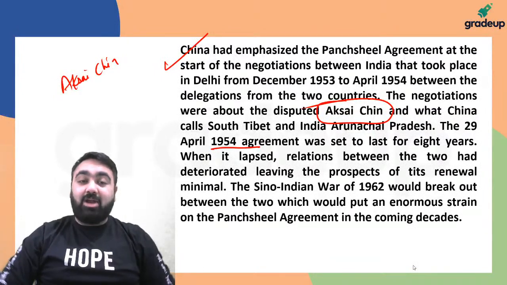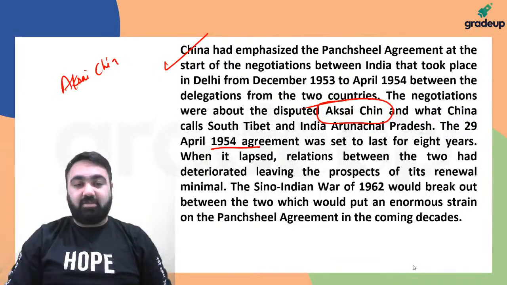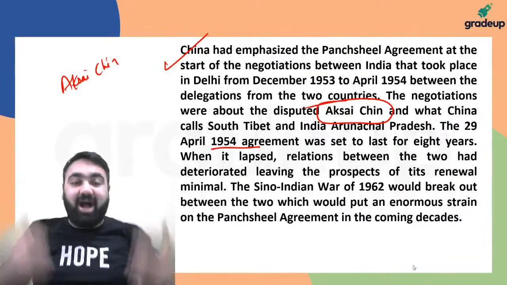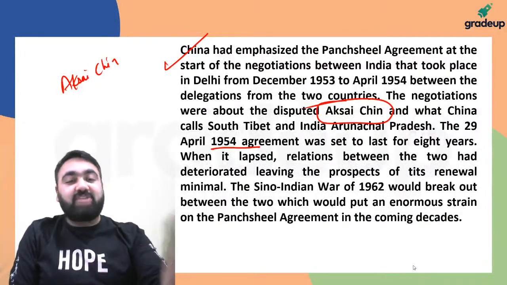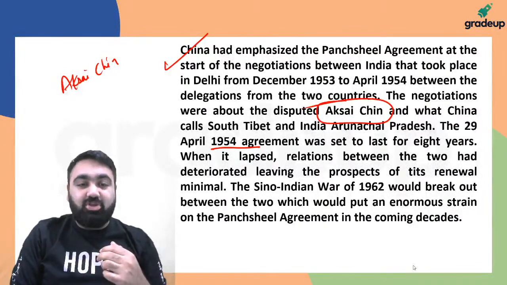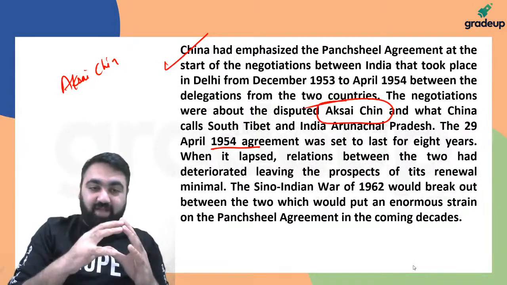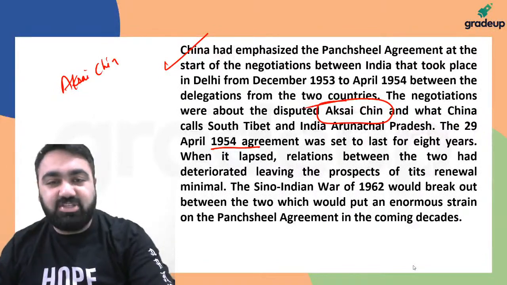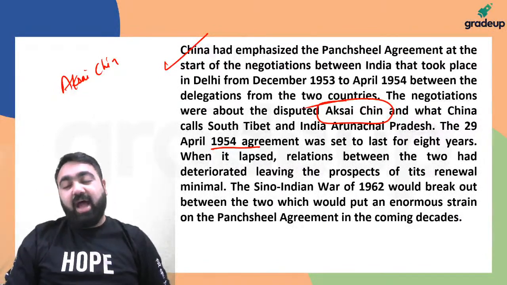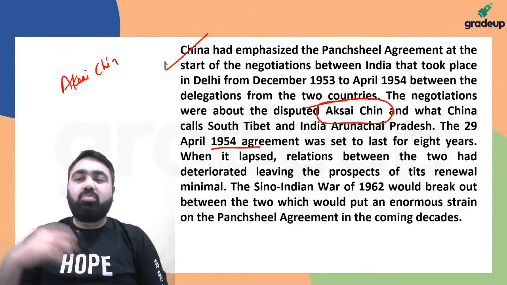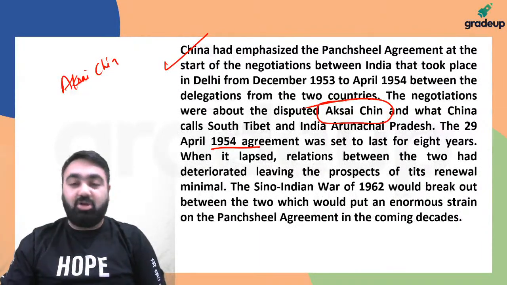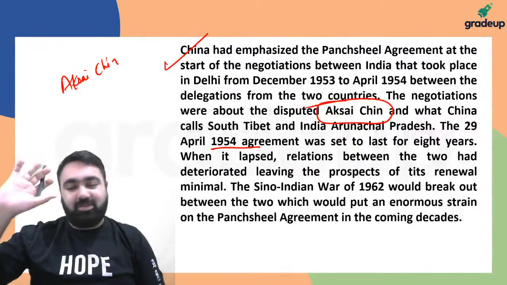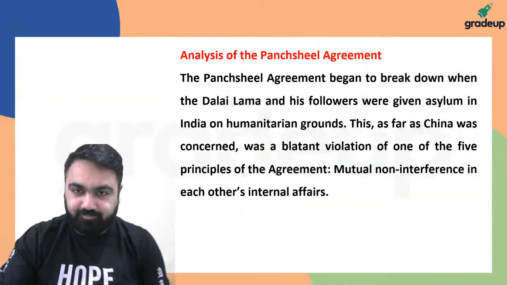Now do you know China calls Arunachal Pradesh South Tibet? China says that Arunachal Pradesh, that is our state, is a part of Tibet, which should always belong to China. So that again is a problem that we have. Arunachal Pradesh and Aksai Chin are two major regions where India and China have this territorial dispute, and China has not been able to resolve that dispute with India. Whenever we talk about resolving this dispute, they talk about something else, they just ignore that situation.